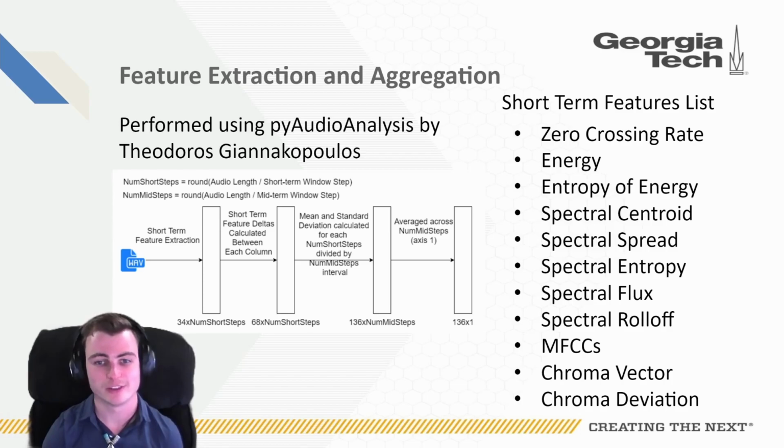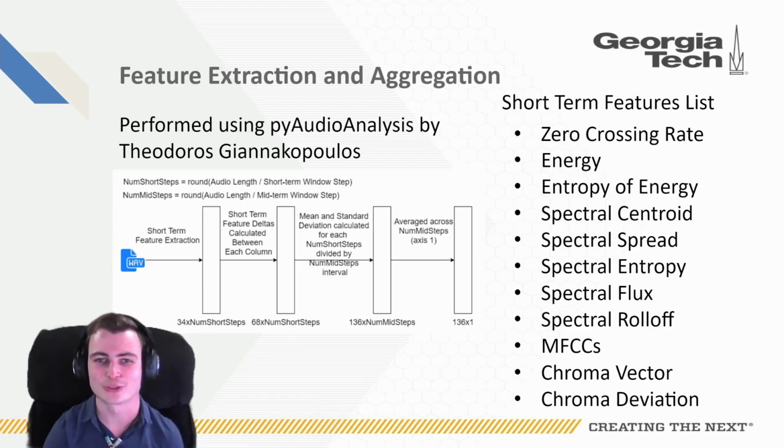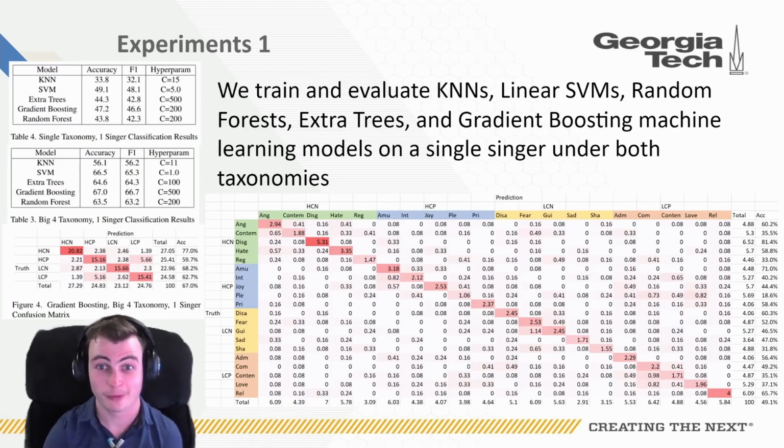After we generated our dataset, we had to extract the features. So we extracted features using a Python library called PyAudioAnalysis. In this, you can see our short-term feature list over here, and then you can see how our features were aggregated into the overall feature vector used in training right above. In Experiment 1, we train and evaluate KNNs, linear SVMs, random forests, extra trees, and gradient boosting machine learning models, and restricted these models to only a single singer's feature vectors.